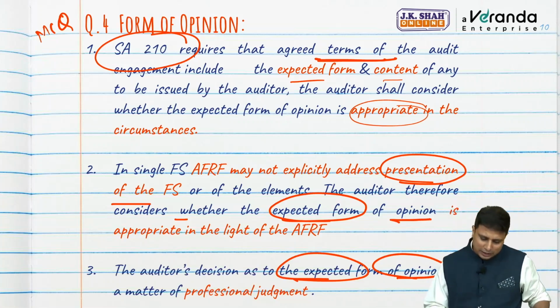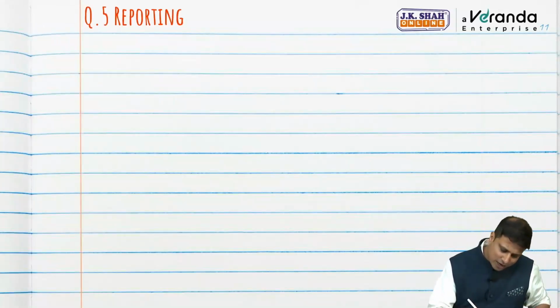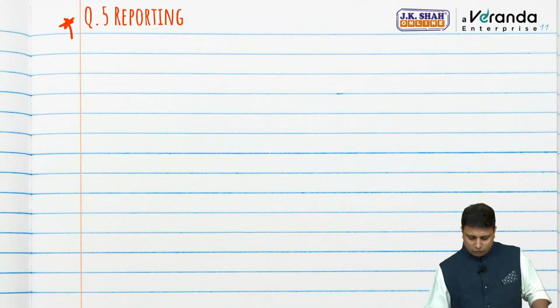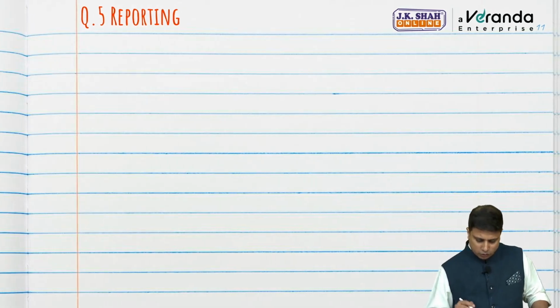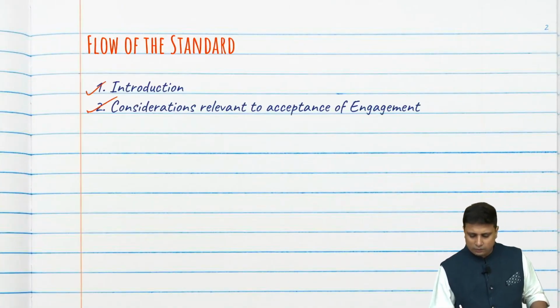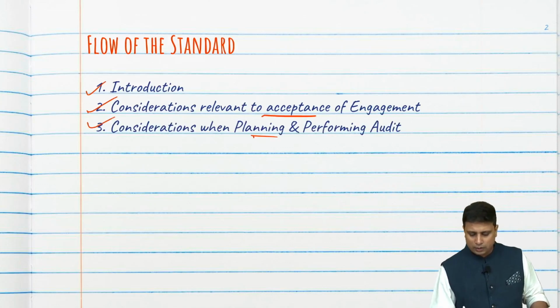This is form of opinion. Moving ahead with the very important point, that is reporting. So see, we are done with 4 points here. We have understood what is SA 805. We have understood what to do when we accept it. We have understood what to do while planning and performing and forming an opinion.